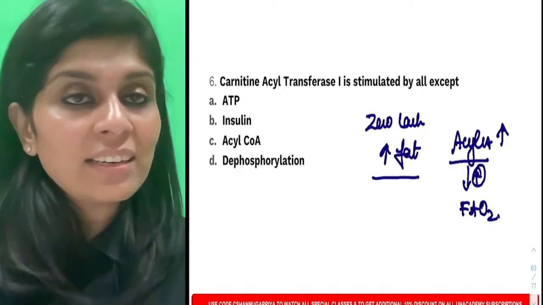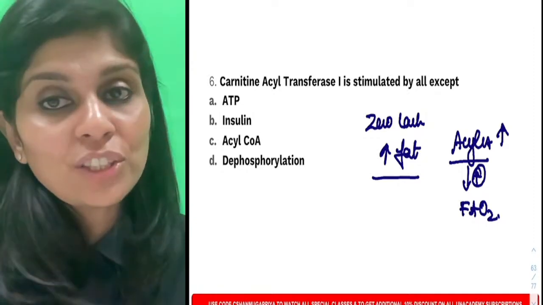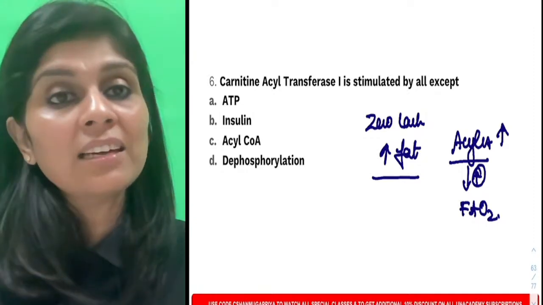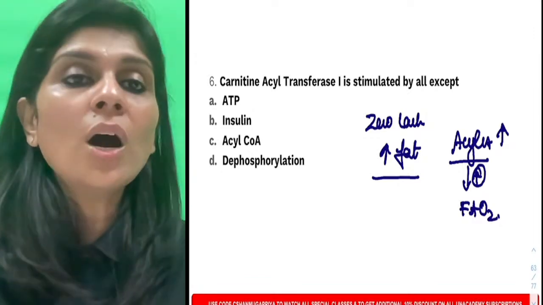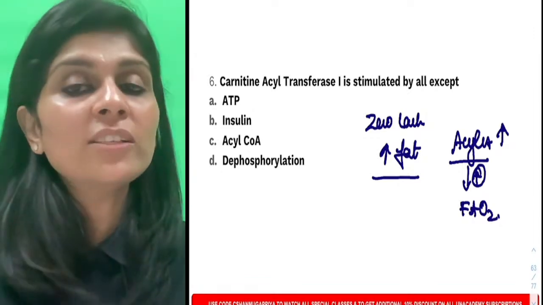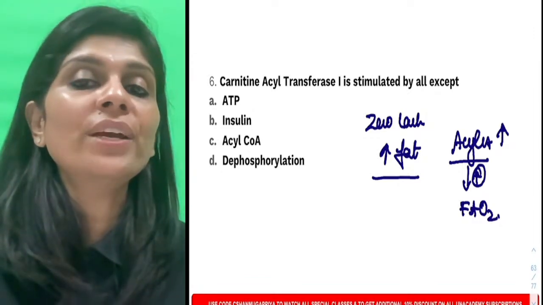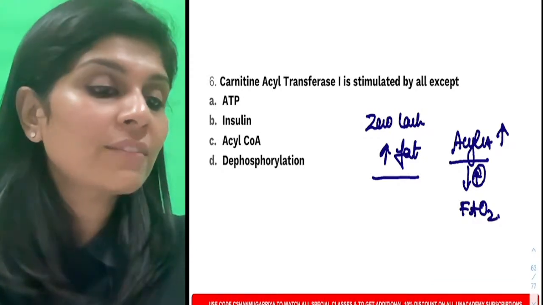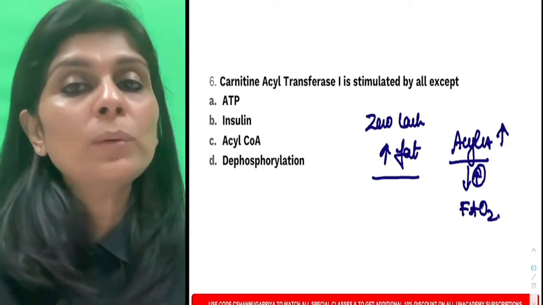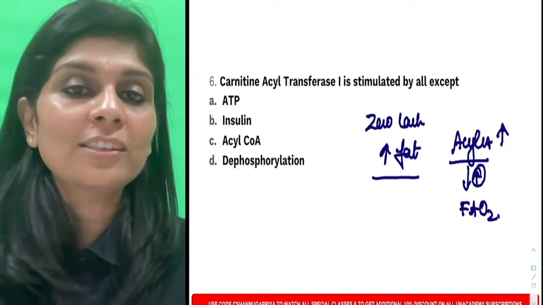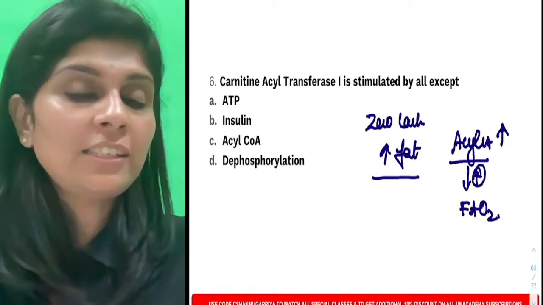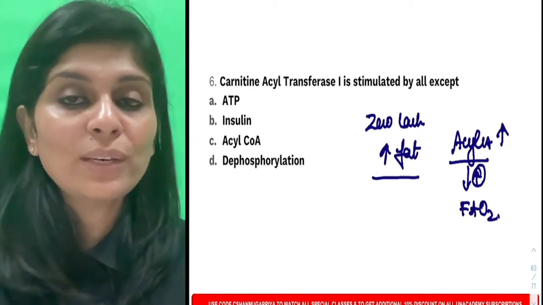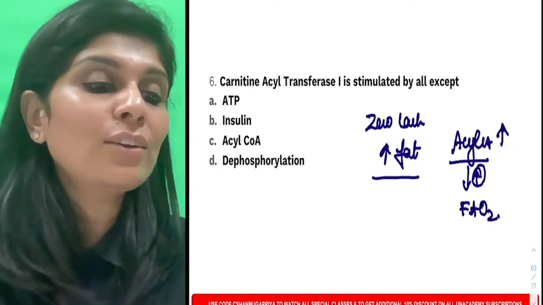And this is why understanding biochemistry is essential for you to understand so many clinical correlations. Okay, so how does keto diet help in weight loss? Because keto diet is a zero carbohydrate, high fat diet. High fat diet will have high acyl-CoA availability. Acyl-CoA will stimulate carnitine acyltransferase 1, and that will result in fat loss.